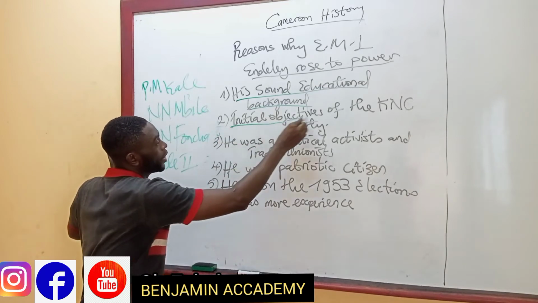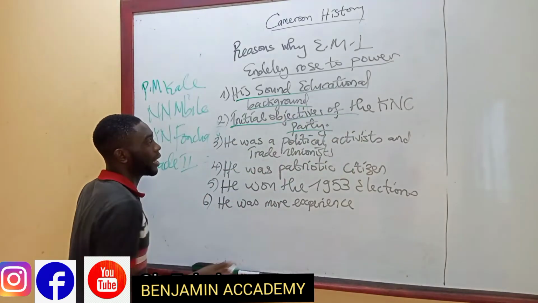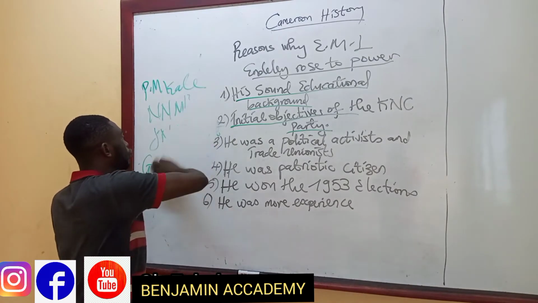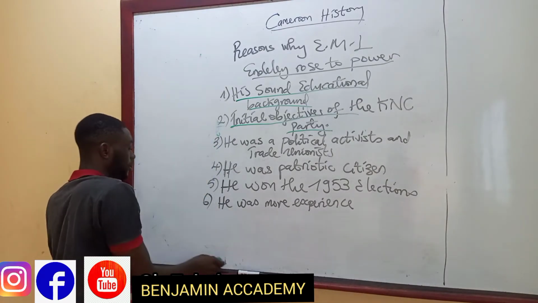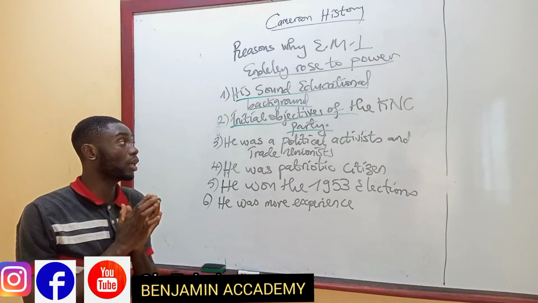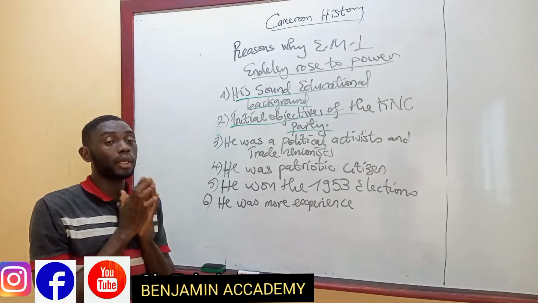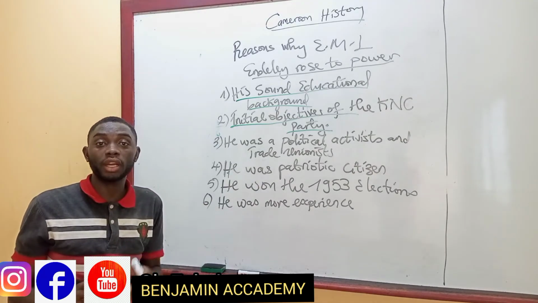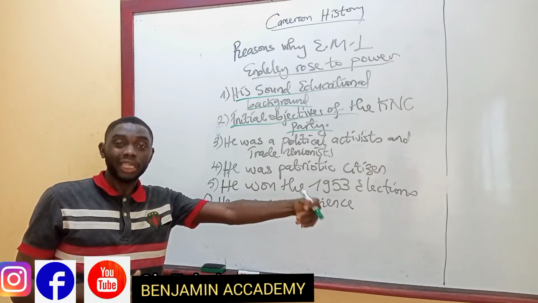Second reason, we talk about the initial objective of the KNC party. The second reason why Endeley rose to power in British Southern Cameroon in 1953 was the objective of the KNC party, which was the party of E.M.L. Endeley. From the onset, when the KNC was formed, its initial objective was secession from Nigeria and reunification with French Cameroon.